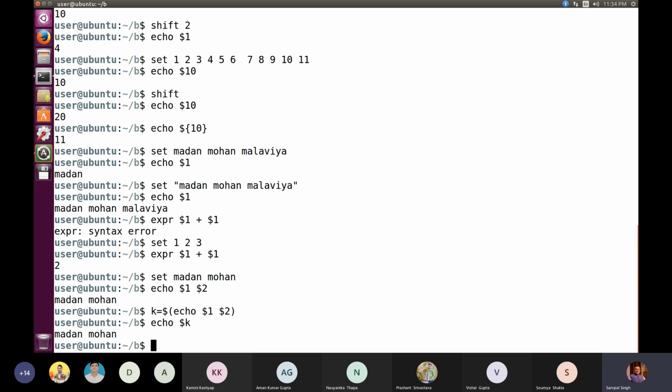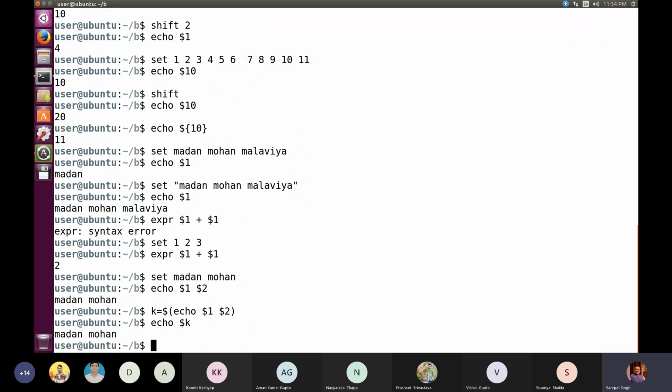बेसिकली आपने उसको डिस्प्ले किया था, जैसे हम लोग नहीं करते हैं C लैंग्वेज में कि we are displaying two values on screen, I mean the value of a and the value of b. But here you have the flexibility that the same display you can assign as input to some other variable. So that is what we have done in this case. K is equal to echo $1 $2.